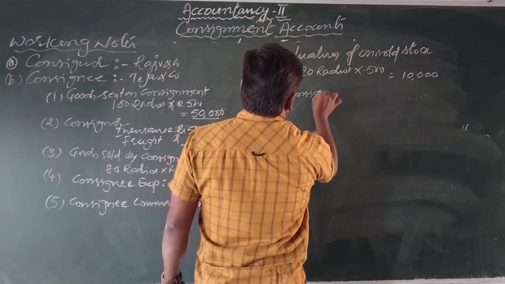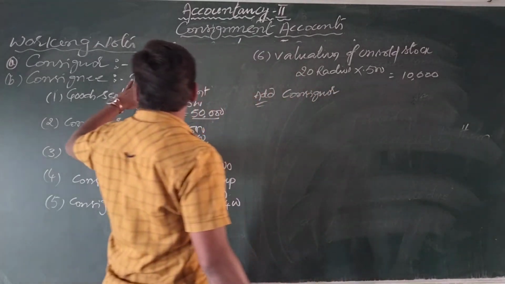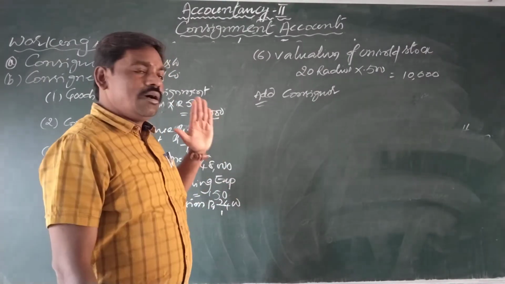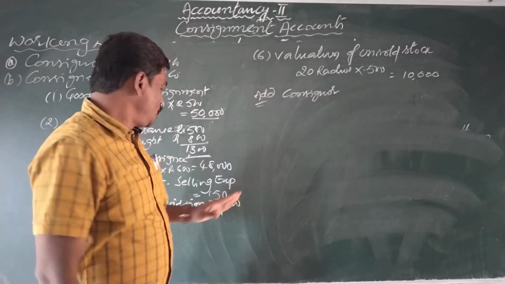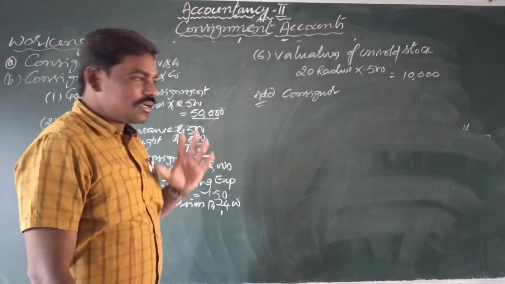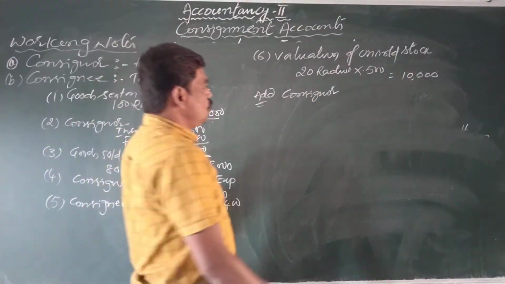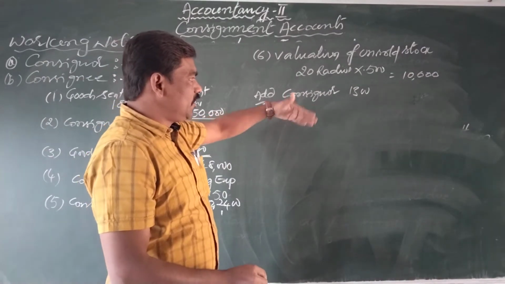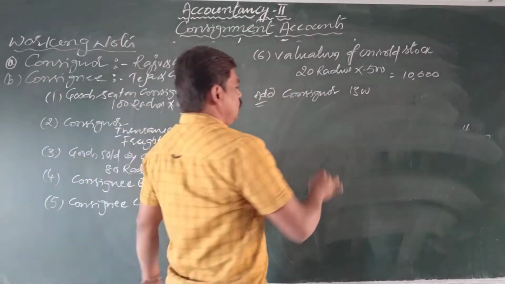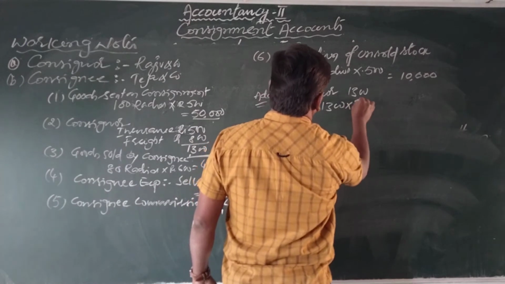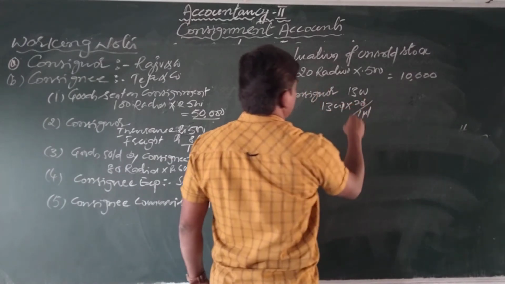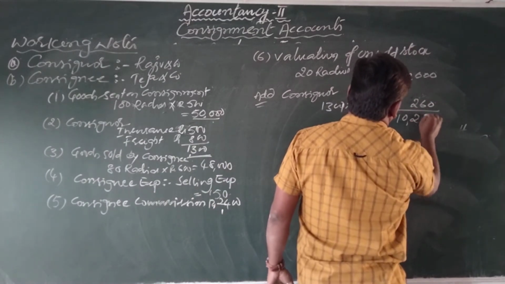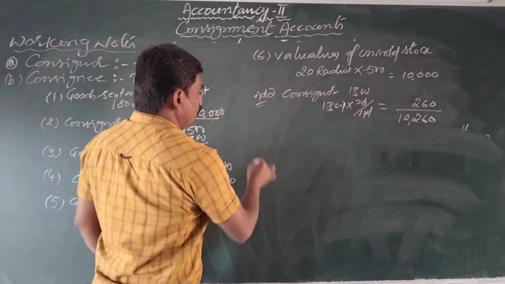Next, add consignor expenses. Here we think that all the expenses made by the consignor can be treated as non-recurring expenses. So here 1300 we think of as non-recurring expenses. This 1300 can be divided in the proportion of unsold stock. So 1300 into 20 by 100, that would be 260. 10,000 plus 260.